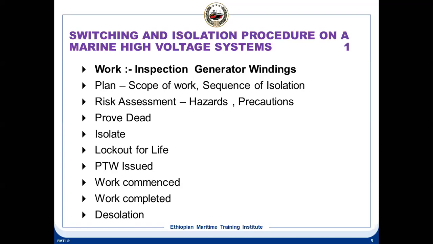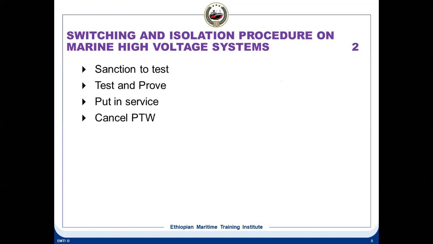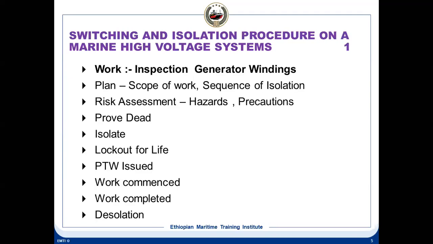permit to work should be issued, work commenced, work completed, on completion of the work, de-isolate, sanction to test if required. If not required, this can be avoided. Test and prove and put in service, cancel PTW. So this is general for all the high voltage systems. The procedure is the same, whatever it may be, like switchboard inspection also, the procedure will be the same.